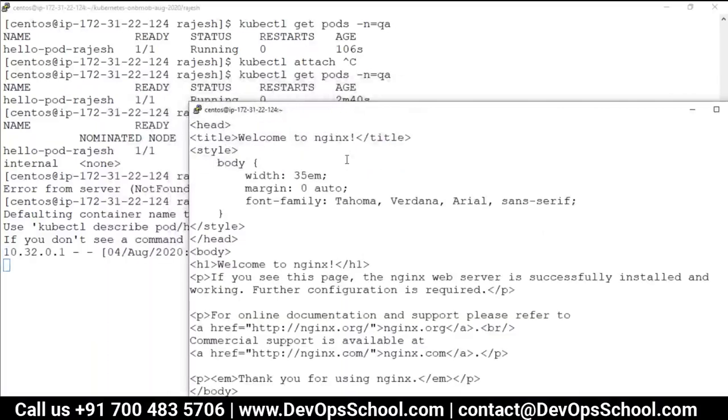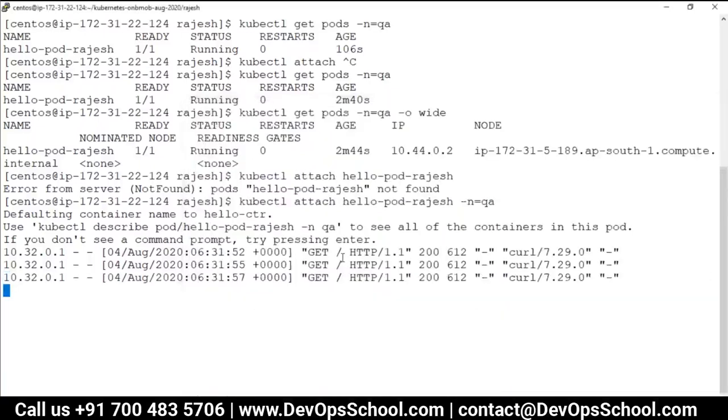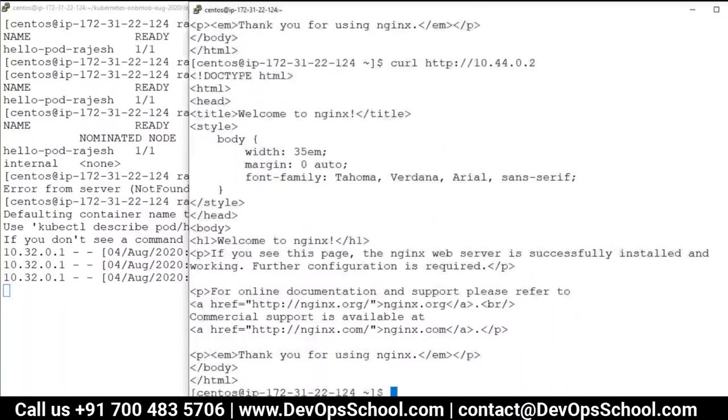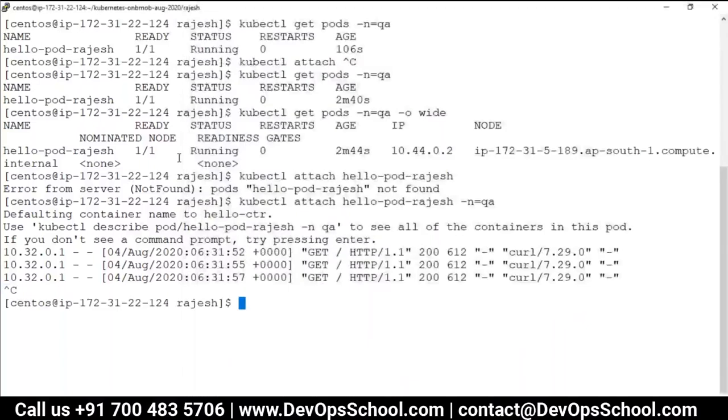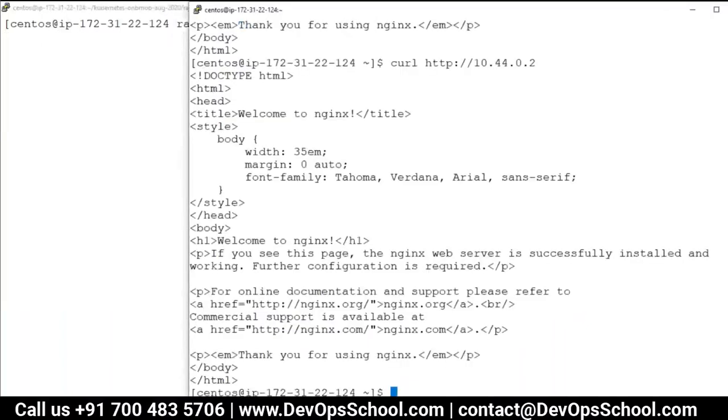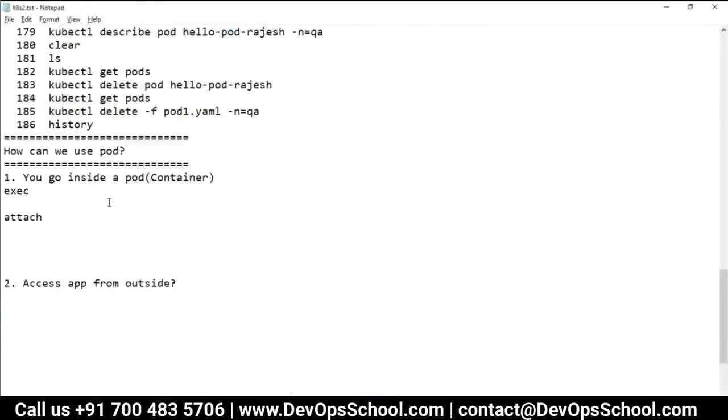See. One more. Did you understand this request? Correct. I did it 3 times. So this is the attach, guys. This is the attach. So now I got into the containers, or you can say pod, using these commands.